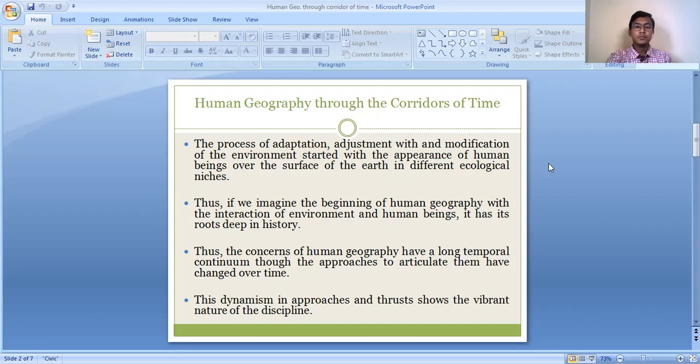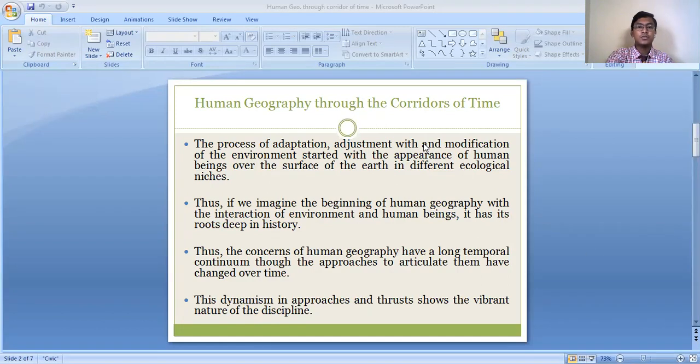Thus the concerns of human geography have a long temporal continuum, though the approaches to articulate them have changed over time.